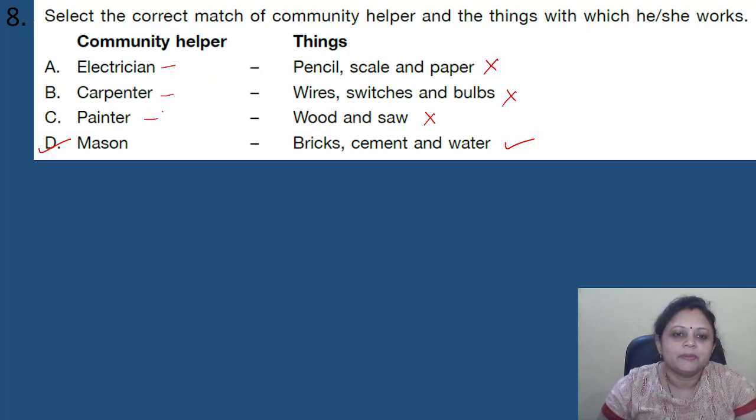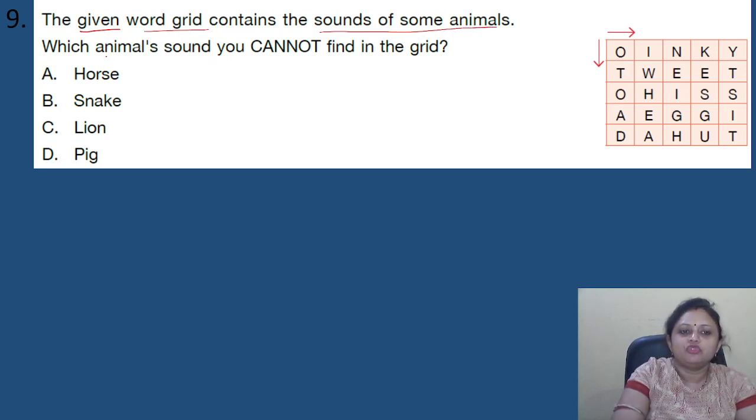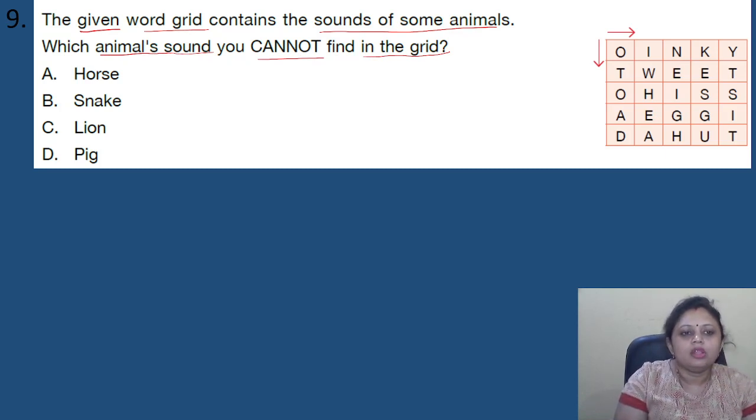Got it? Coming to the next question, the given word grid contains the sound of some animals. Which animal sound you cannot find in the grid? Options are A, horse, B, snake, C, lion, D, pig. We have to find out which animal sound we cannot find in the grid. Okay. So here we will find the things first.